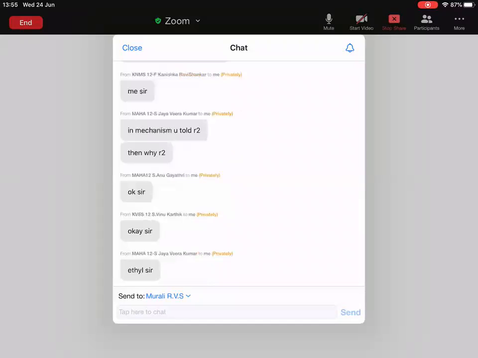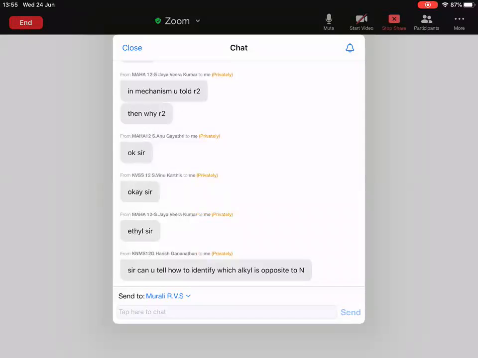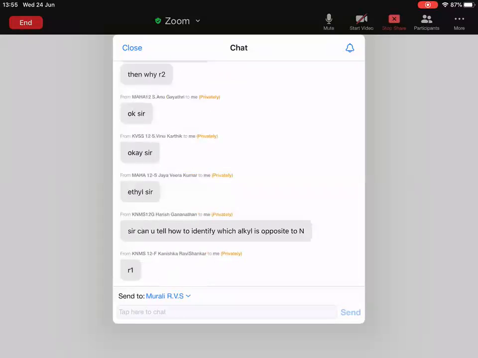Some students till now didn't understand why there are two, why here this one. In the mechanism, exactly opposite to nitrogen, R2 was there. But now in this question, exactly opposite to nitrogen, who is there now? Methyl is there.